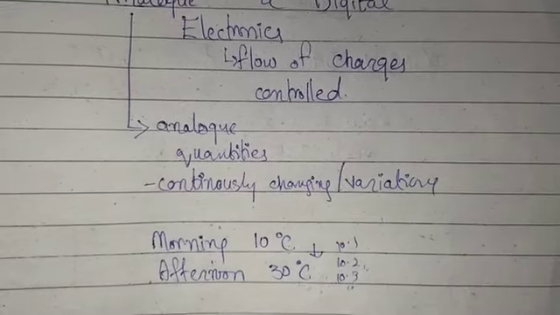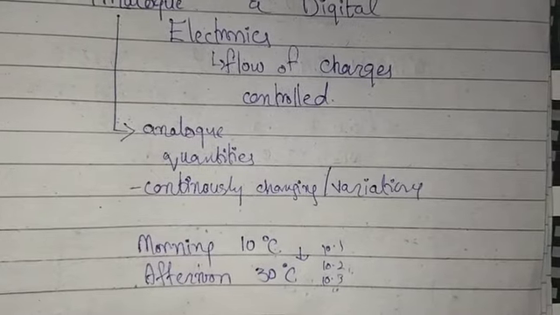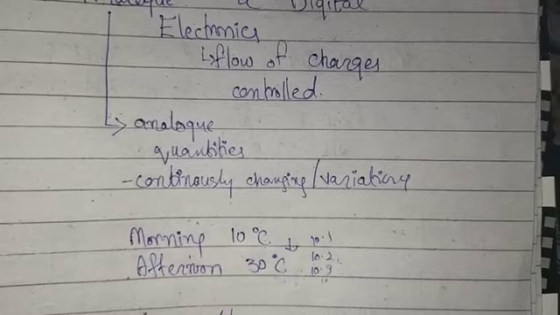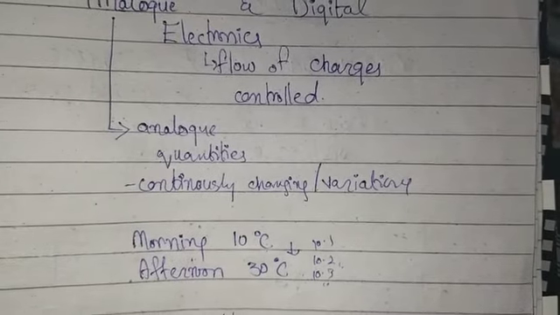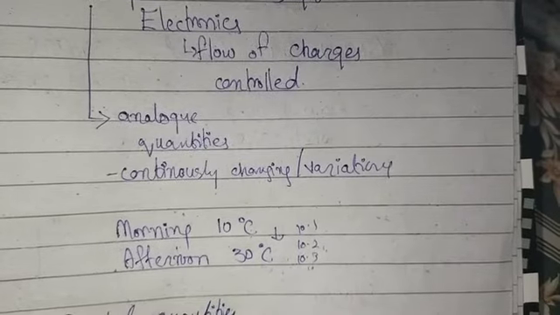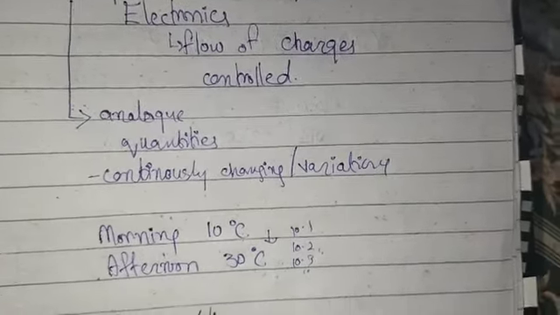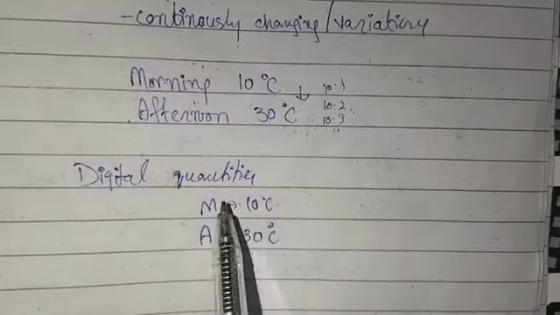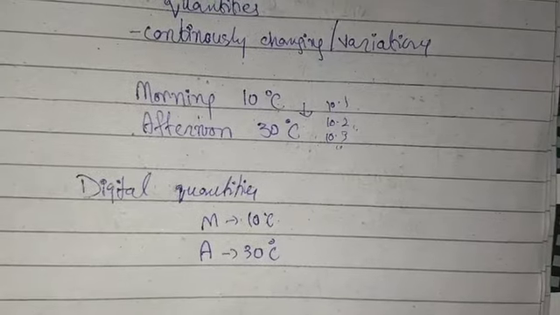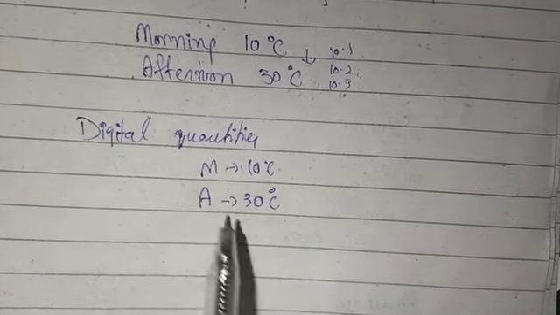But in digital electronics, we discuss digital quantities. In digital quantities, if in the morning the temperature is 10 centigrade, and in the afternoon the temperature becomes 30 centigrade, taking the same values, then we see morning 10 and afternoon 30.